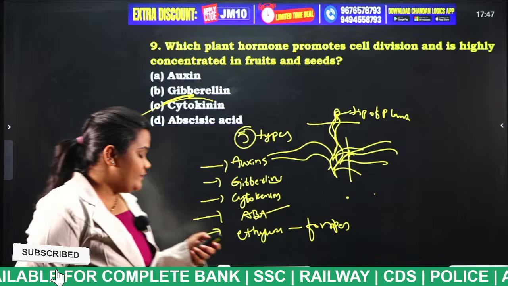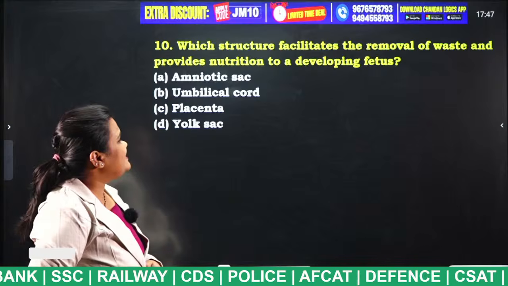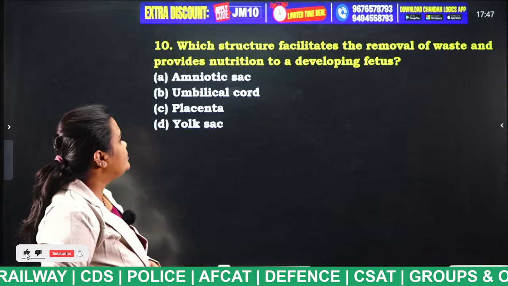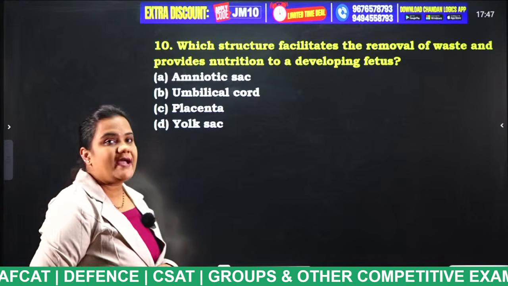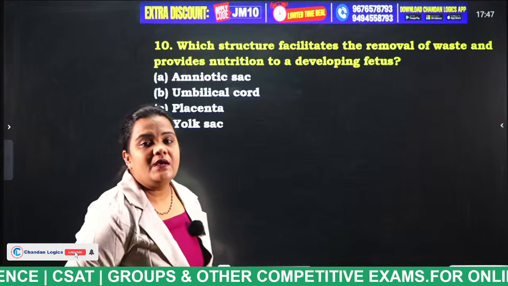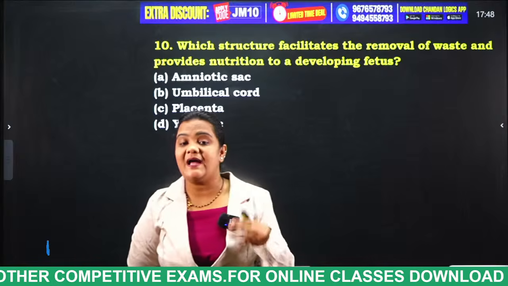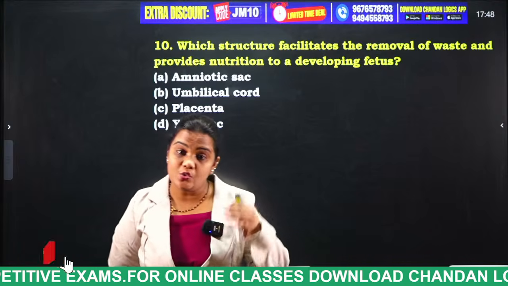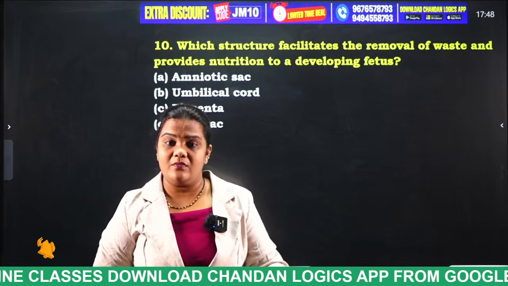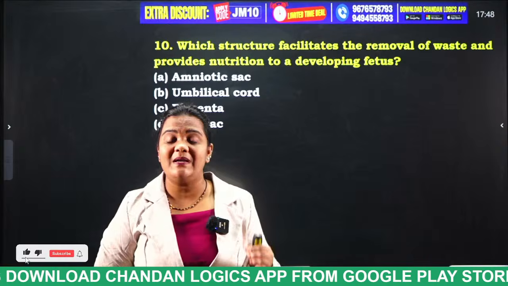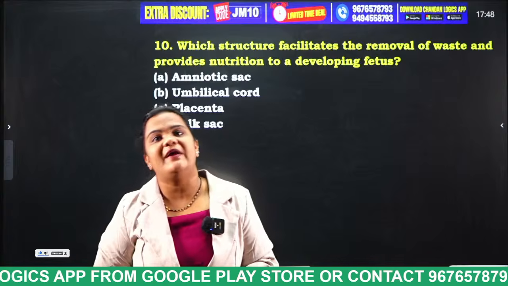Next question. Which structure facilitates the removal of waste and provides nutrition to a developing fetus? Amniotic sac, umbilical cord, placenta, yolk sac. Tell me. When the baby is in the womb, even the baby needs respiration, even the baby needs nutrients, even the baby will release wastes. So all these functions will happen by which part? Very good. Placenta.